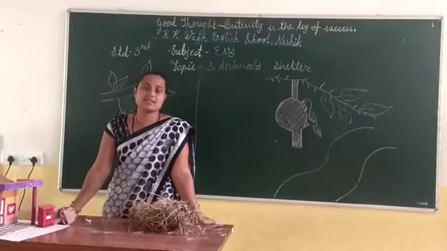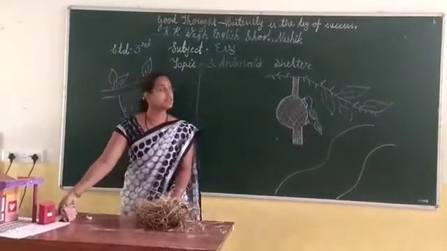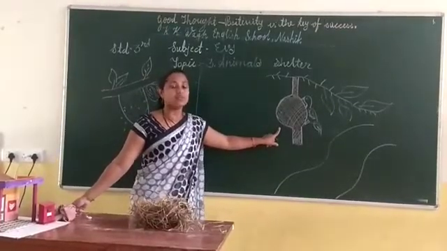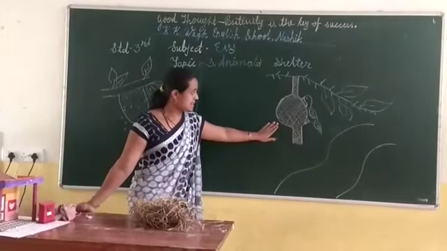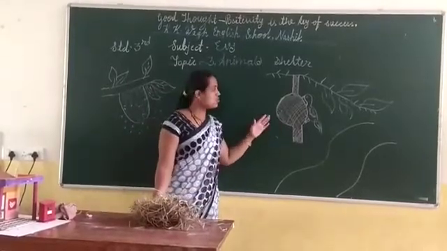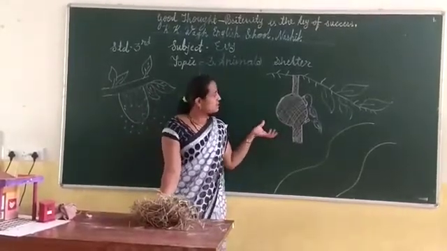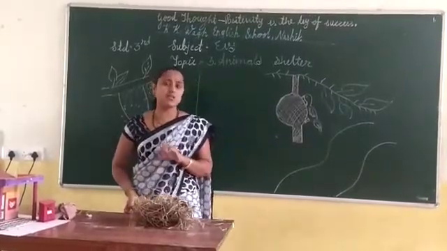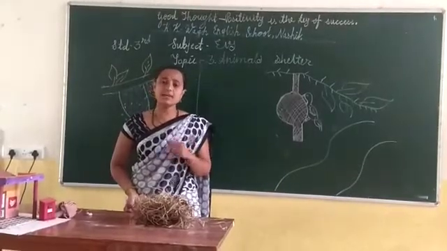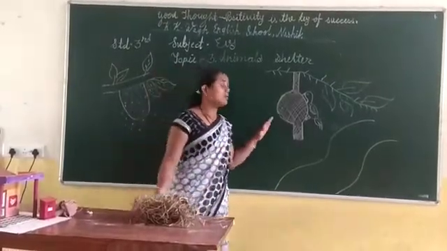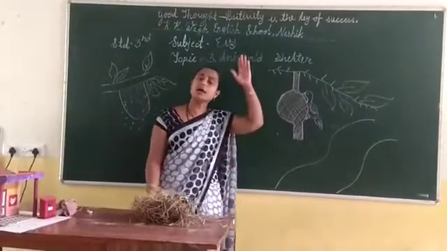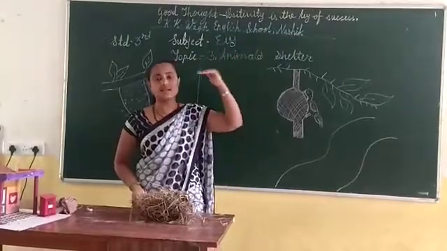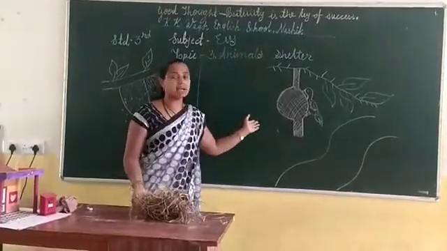So with the help of these things, the birds build their nest and they lay their eggs or keep their young ones inside that nest. Now next, you can see here, it's a nest of a weaver bird. Which bird? Weaver bird. Yes, students, observe this nest. You can find that the weaver bird selects a convenient place to build its nest. Which type of convenient place do they find? See, students, the weaver bird builds its nest on the highest branches of the tree. Means the branch which is at the high side, on that side they build their nest.